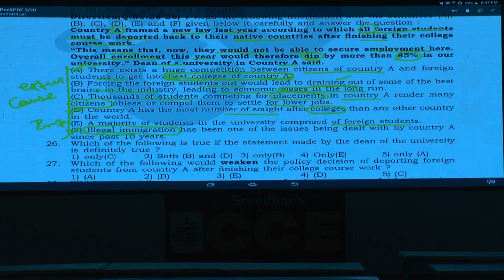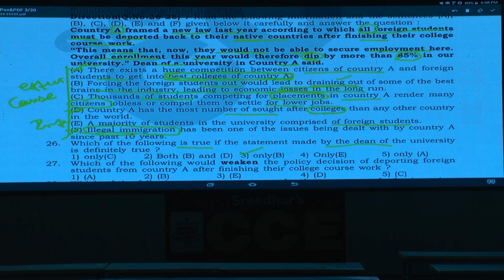Then question number 26, go through the questions. Which of the following is true if the statement made by the dean of the university is definitely true? What is the statement made by this one? 85% enrollments will dip because of that. Then what happens because of that? Brain drain will be there, isn't it? Hence intelligent people are going out, forcing the foreign students out. It would lead, in the long run, to economic losses as well. Then what is your answer here? Only B, that is choice 3.